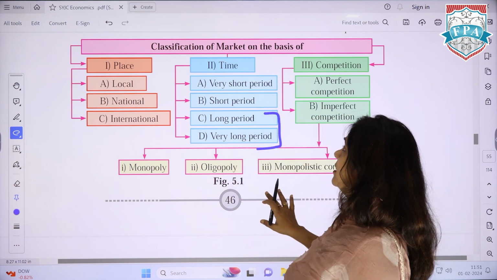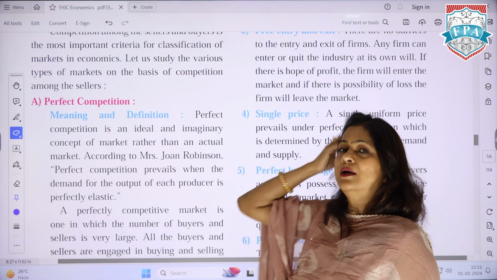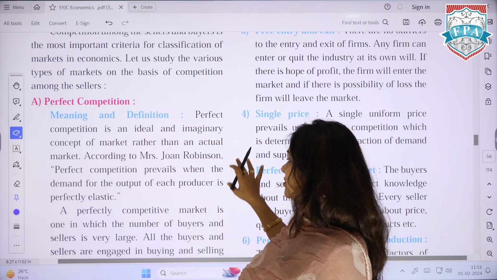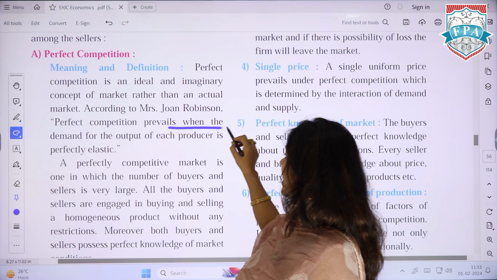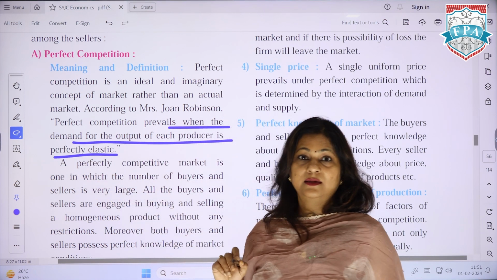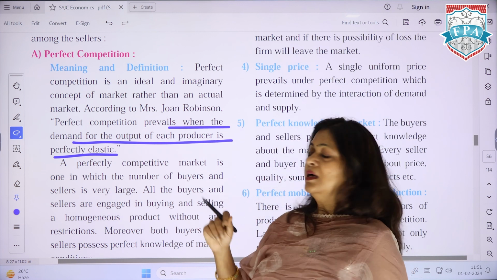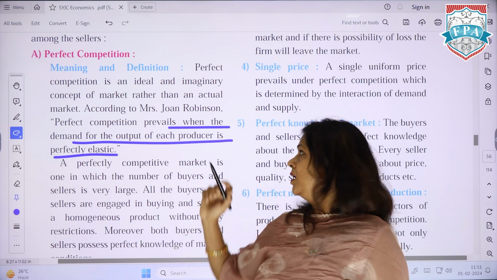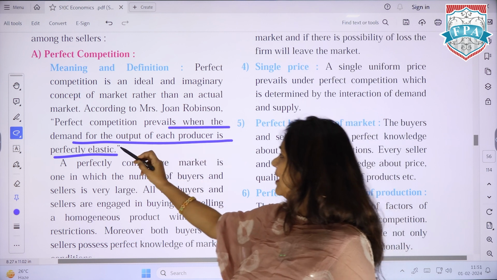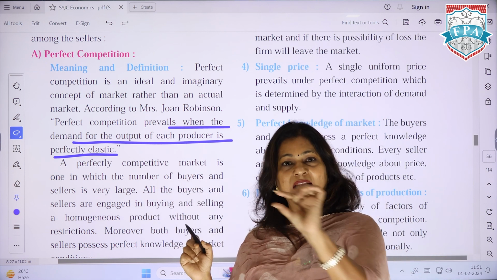Now going further, classification of markets on the basis of competition. Here we did not use the text material, which I'm going to use now. As I explained to you, perfect competition means where the demand for the output of each producer is perfectly elastic. This is very important. This is for a 2-marker. Again, for question number 1, they can ask you, give one economic word for the kind of competition where the demand for the output of each producer is perfectly elastic. This can be the line which they can pick up.